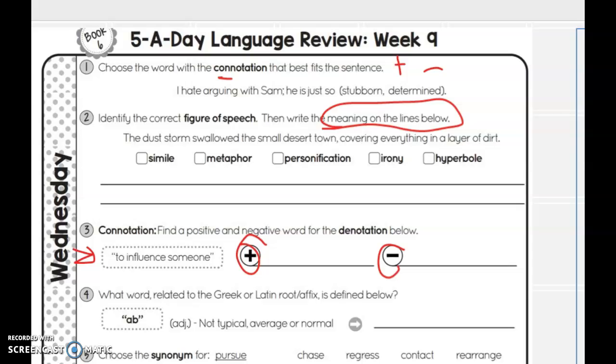Which word, number 4, is related? You have to have ab in it, and if it's not the typical average or normal, it is ab what? What is the rest of our word?